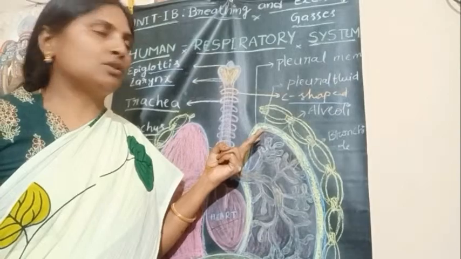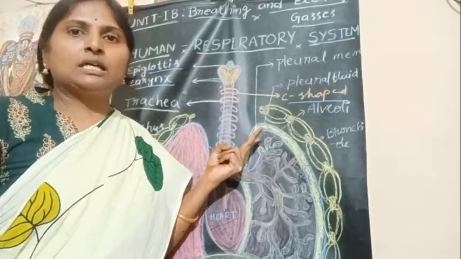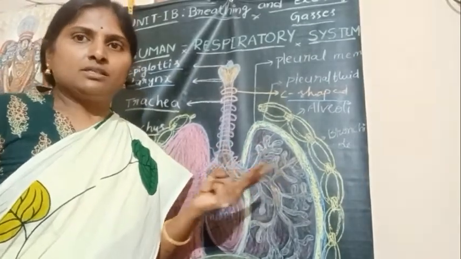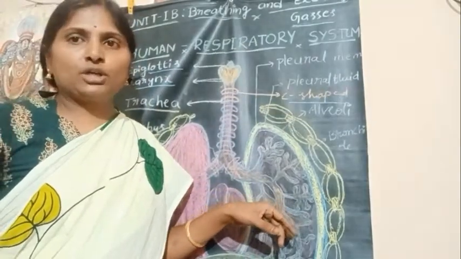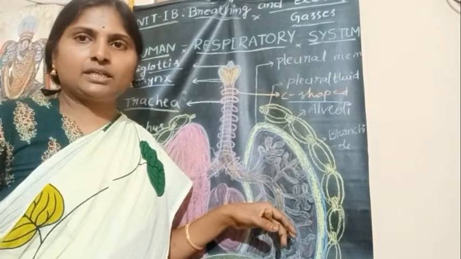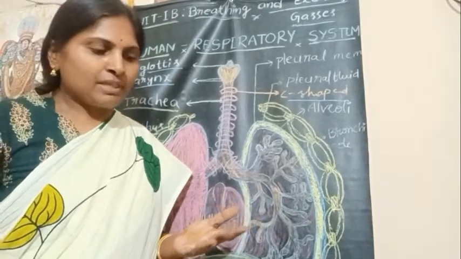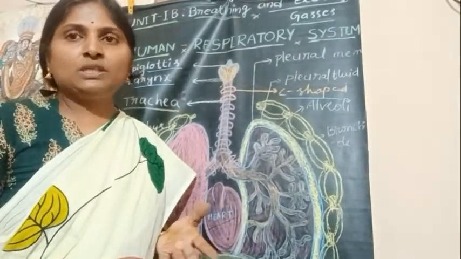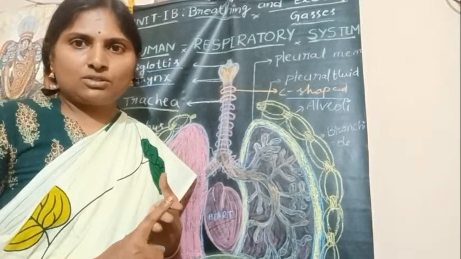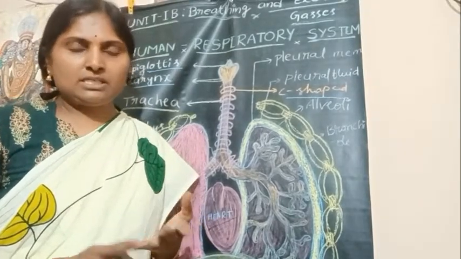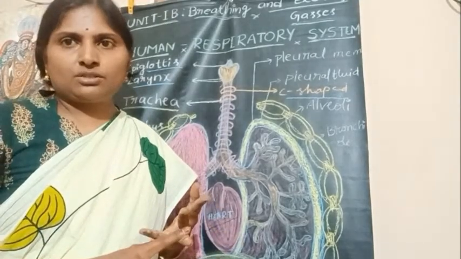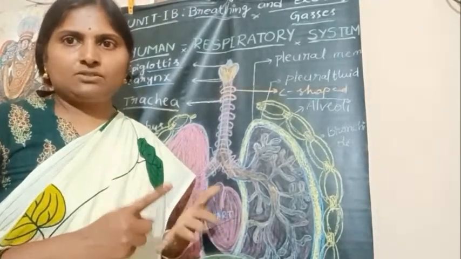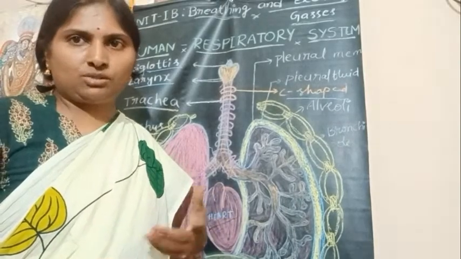The conducting part consists of the organs starting from external nostrils to terminal bronchioles. That means external nostrils, nasal chambers, internal nostrils, nasopharynx, larynx, trachea, bronchi and bronchioles.